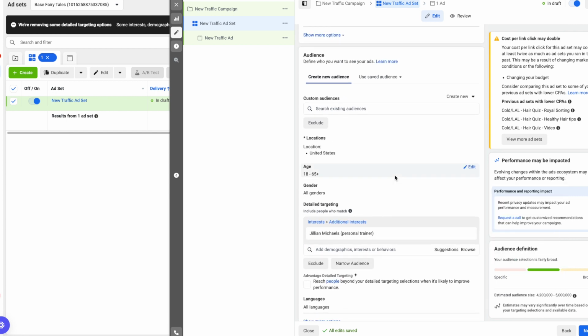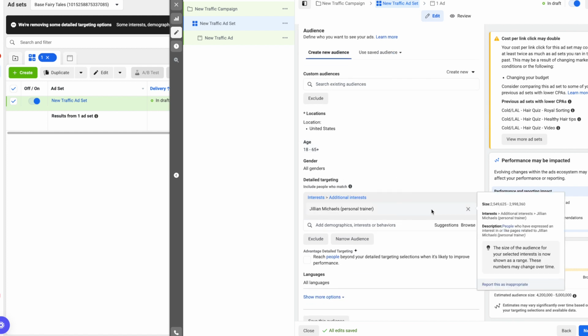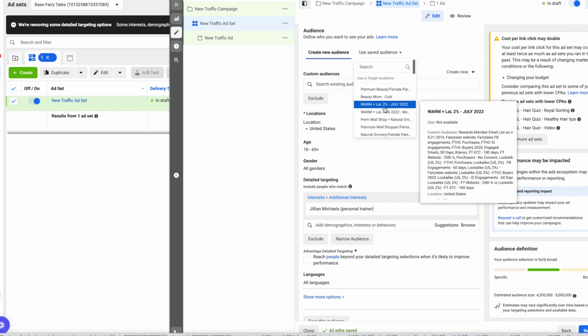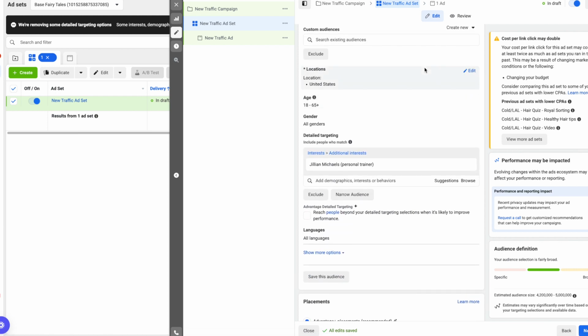So this would be if you are looking for new cold traffic and you want to find new people for your audiences and for your business based on an interest that you know that they have. So you can go in here, start typing, see if they're available. You can get suggestions, and then you can save that audience for later. And then you would find it up here under Use Saved Audience. Okay, so that's one targeting option.